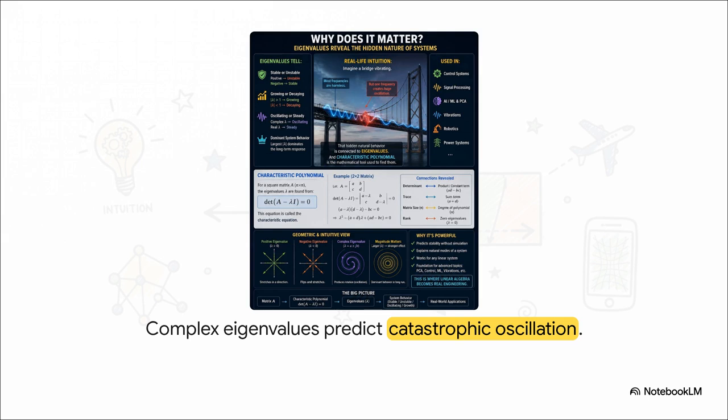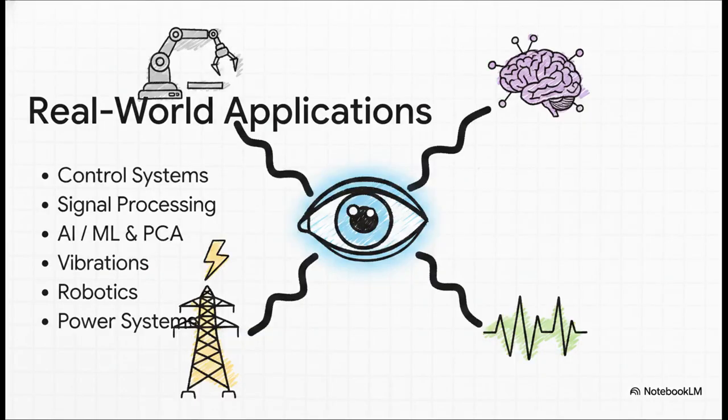But what if the wind hits the exact frequency of the bridge's dominant complex eigenvalue? The system's hidden natural mode gets activated, and those complex eigenvalues predict a catastrophic oscillation. The math literally tells us exactly how and when that bridge will tear itself apart. Because eigenvalues fundamentally predict whether a system is going to grow, decay, or become totally unstable, without needing exhausting full-scale simulations, they are the ultimate predictive tool.